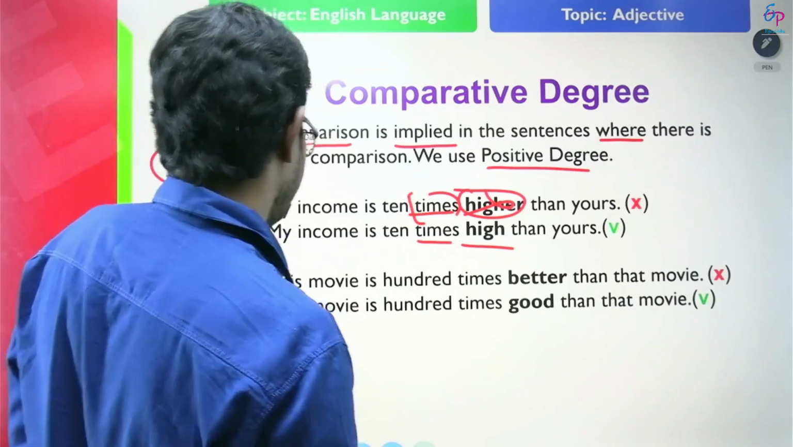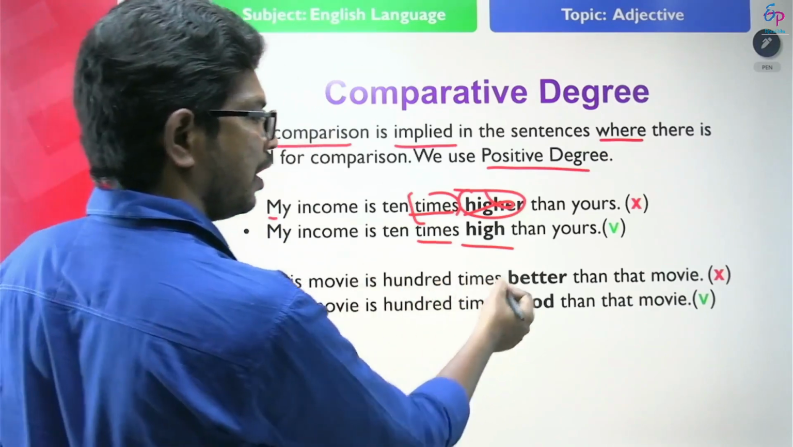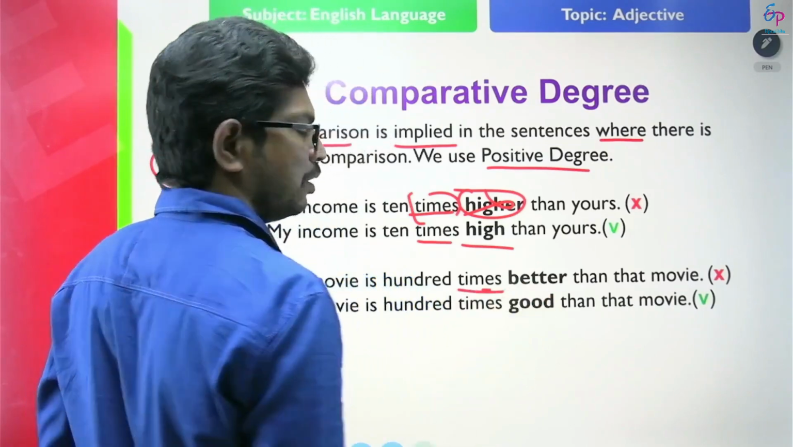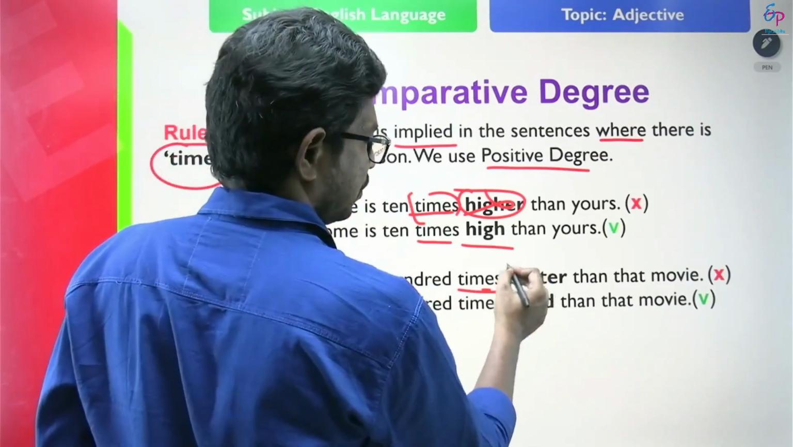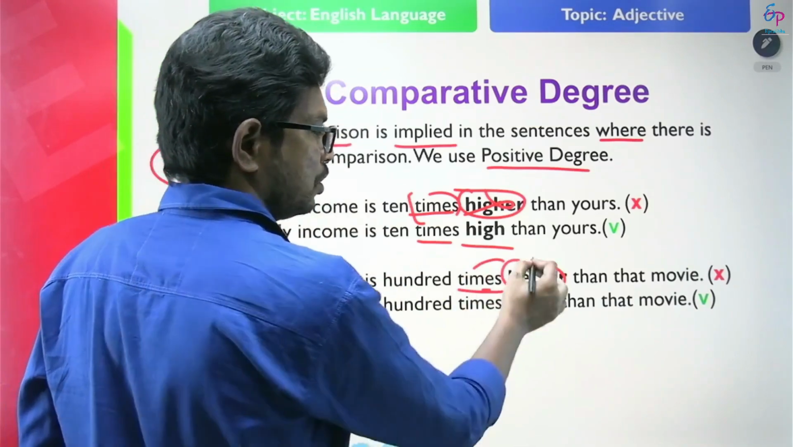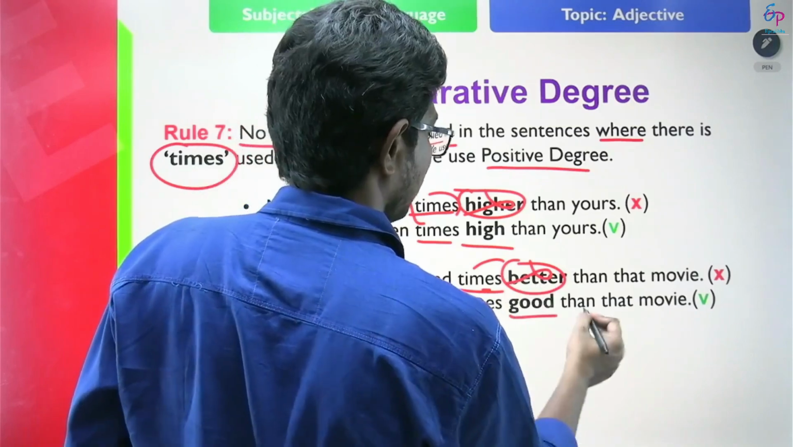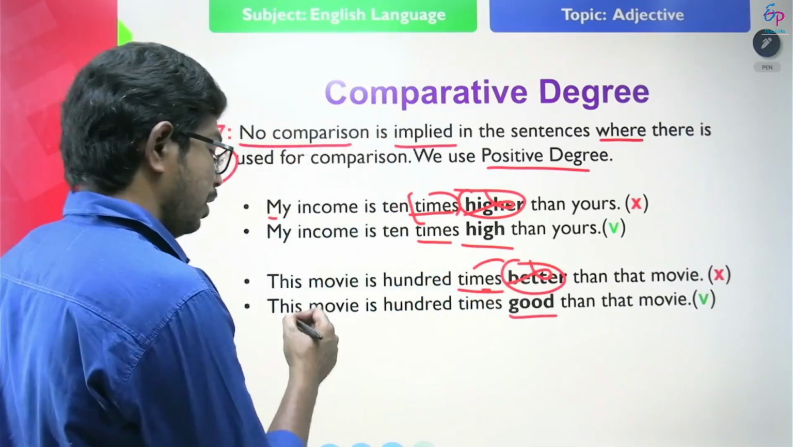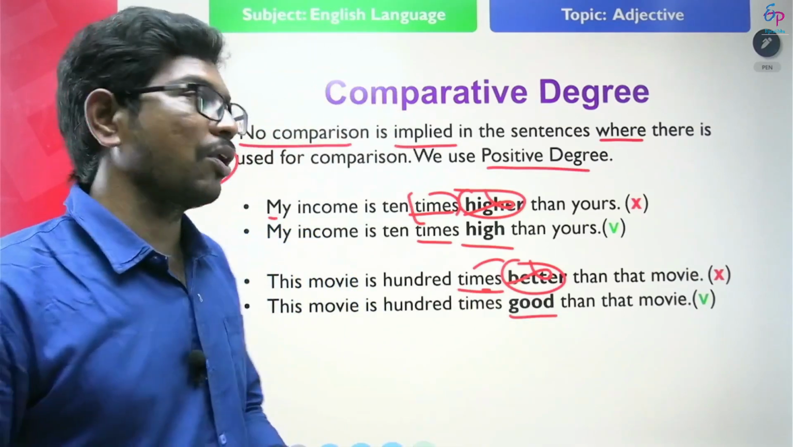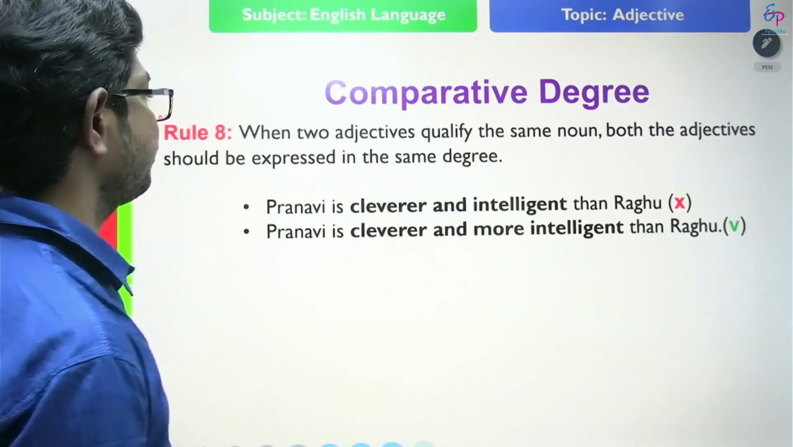Look at another example. This movie is 100 times better than that movie. The word times is found here, so we should not use better. We should not use comparative degree when the word times is used. What we have to use is only positive degree. This movie is 100 times good than that movie. Okay, see the next rule.